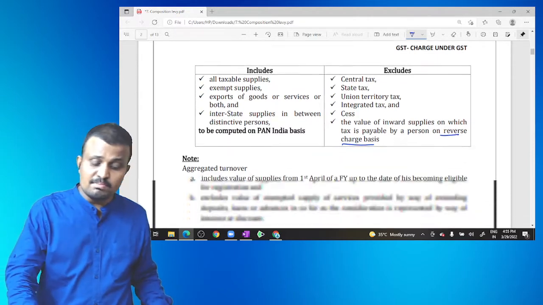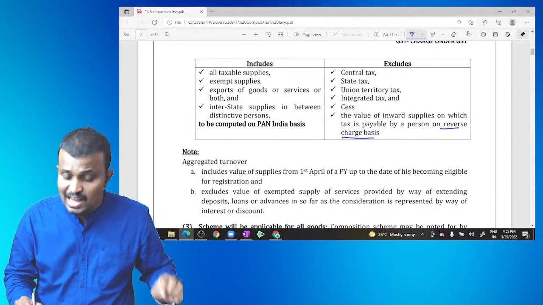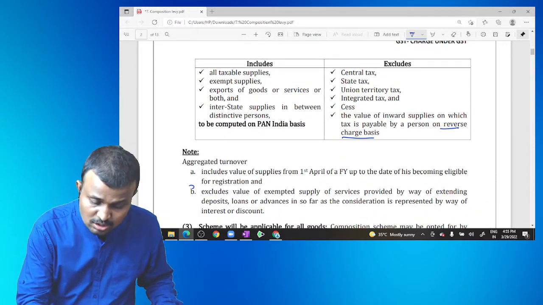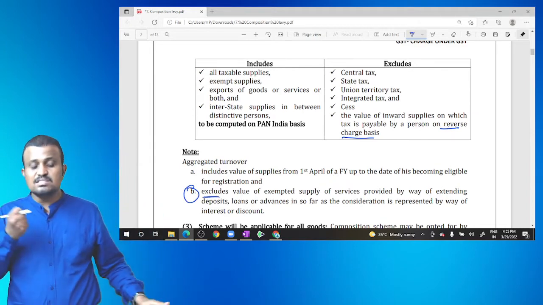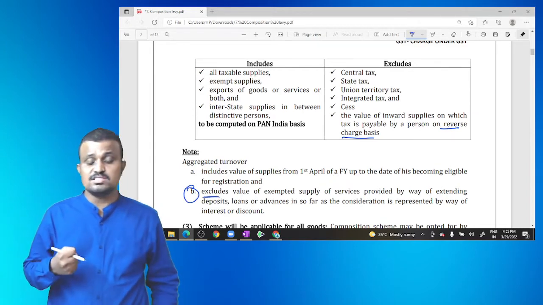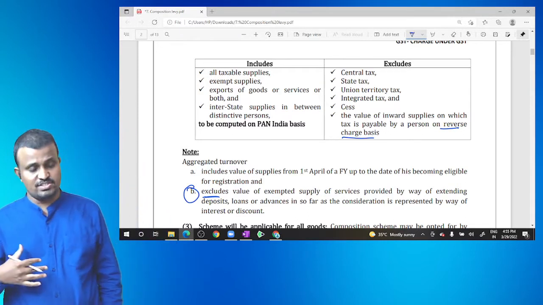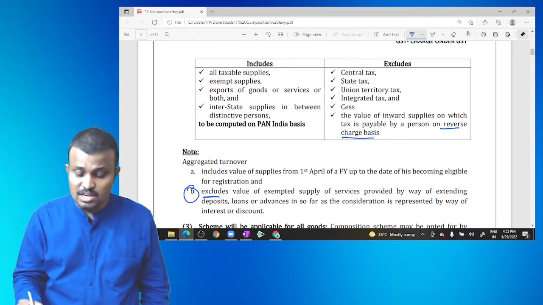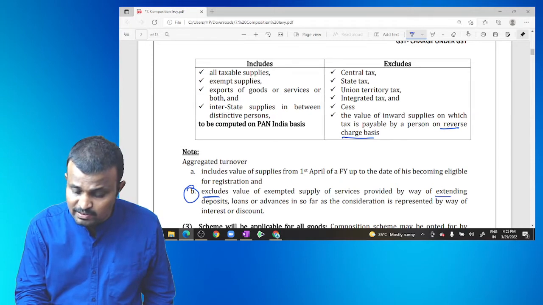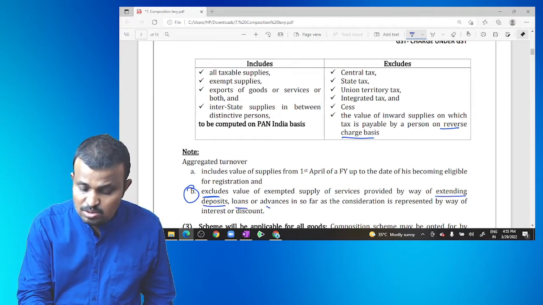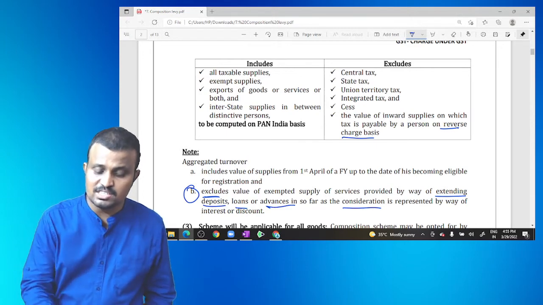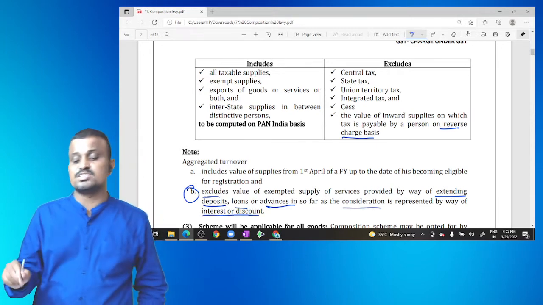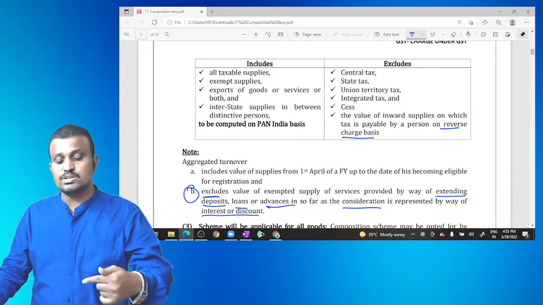And remember, while calculating the aggregated turnover, we also need to exclude one thing, that is interest received on deposits. Services provided by way of extending deposits, loans, advances, insofar as the consideration is represented by way of interest or discount, are also excluded.